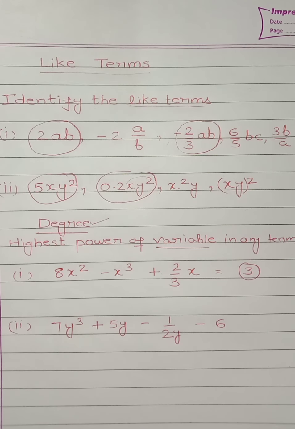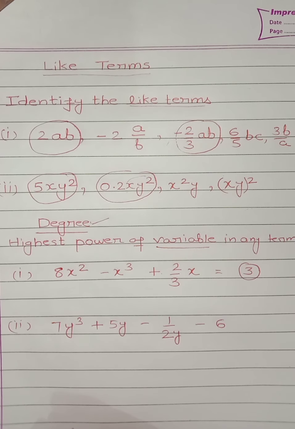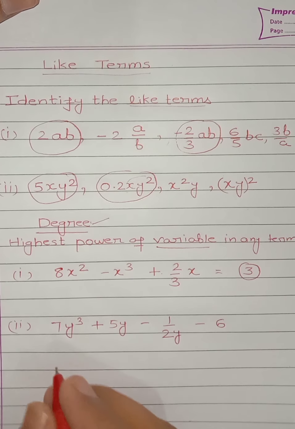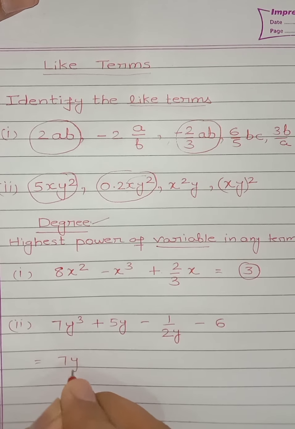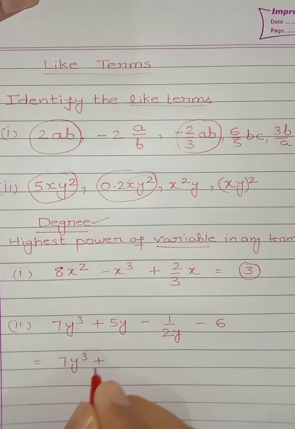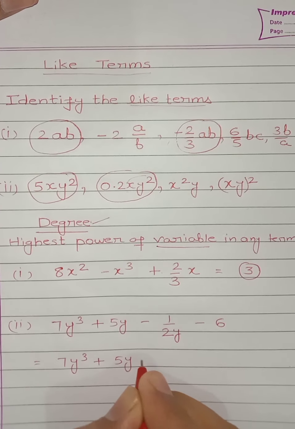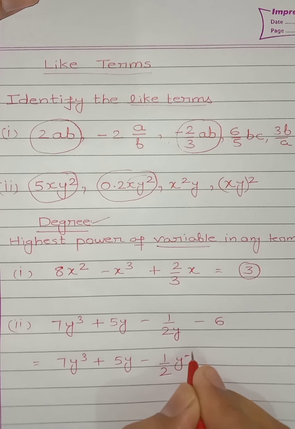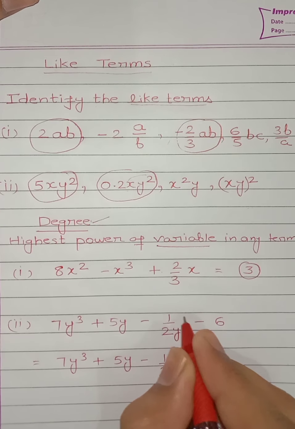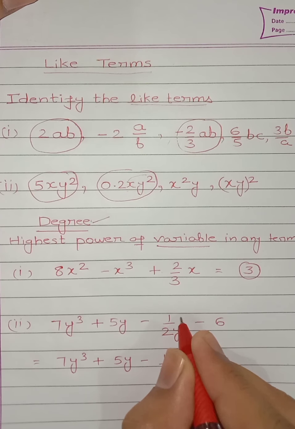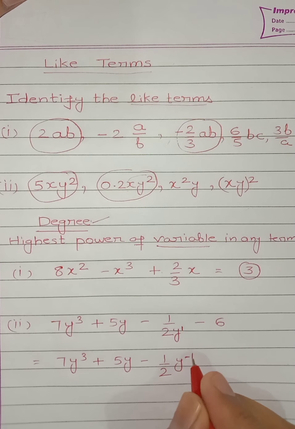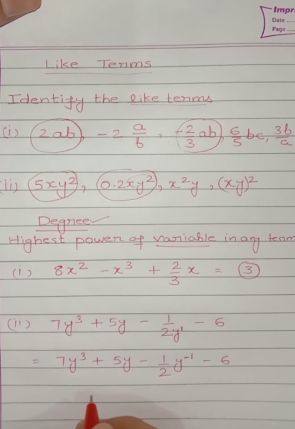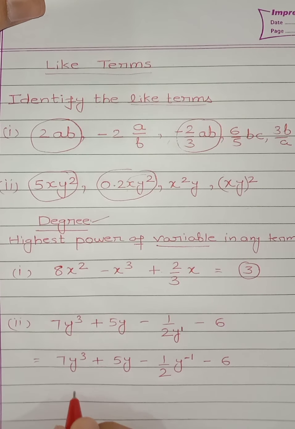No, we can't find because it is not a polynomial. Why it is not a polynomial? See, when you will solve it, it will become 1 by 2. Here it is 1, then when it will go here, it will become y power minus 1. So it is not a polynomial.